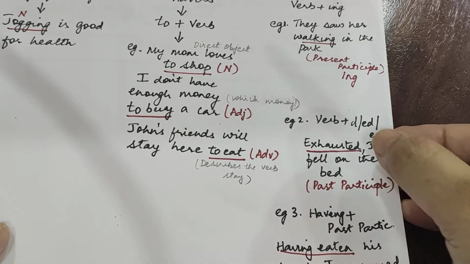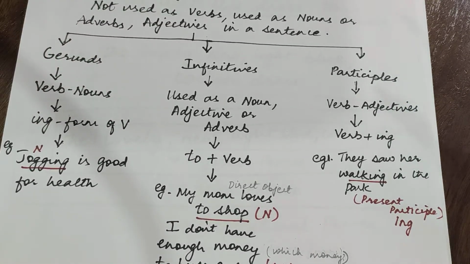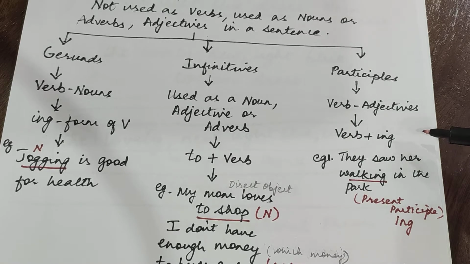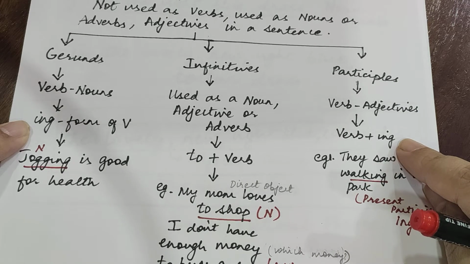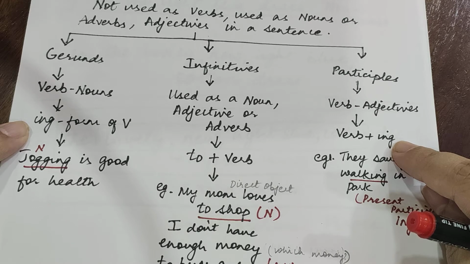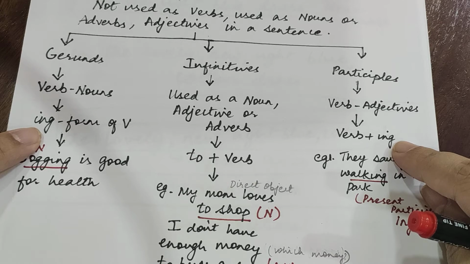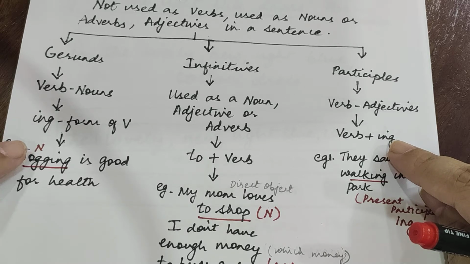Moving on to participles. Participles are known as verb adjectives and they are formed by adding ing to the verb. Now you may have the question that we are adding ing to the gerund also and ing to the participle also. So what is the difference? The difference is that gerunds are used as nouns in the sentence and participles are used as adjectives in the sentence. Now participles are of three kinds.